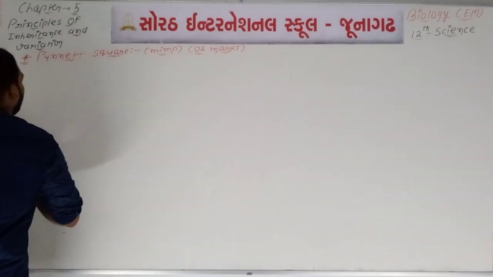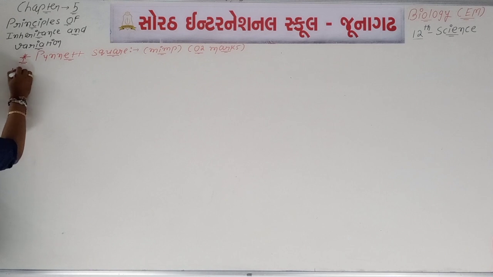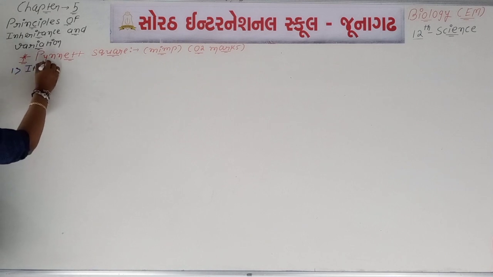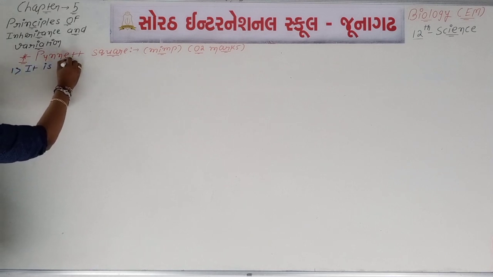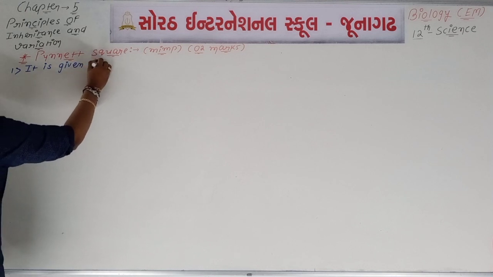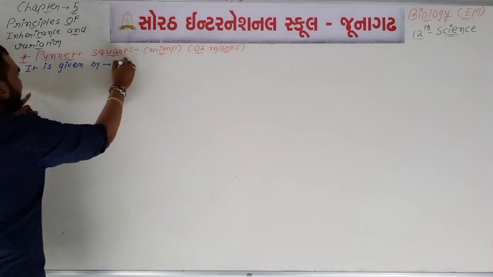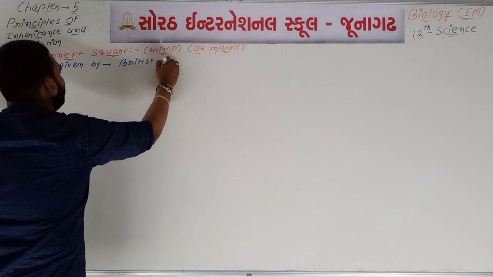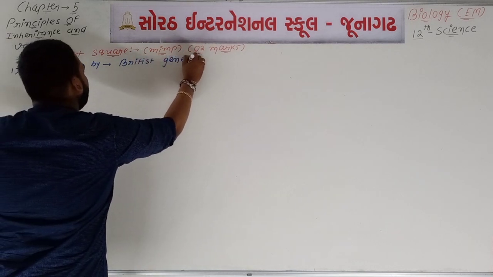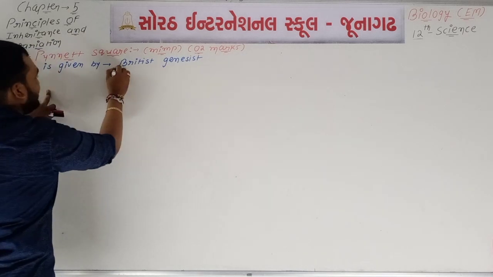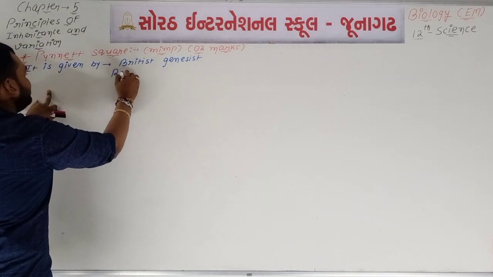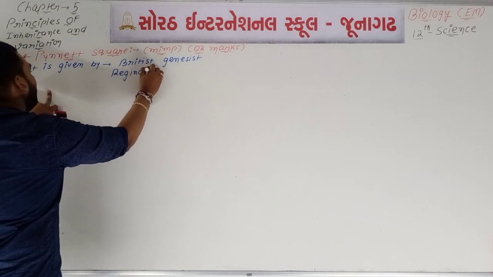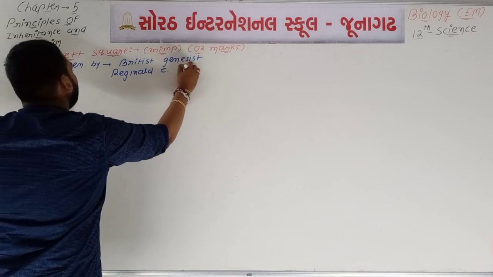So first point: the Punnett square was given or described by the British geneticist Reginald C. Punnett.